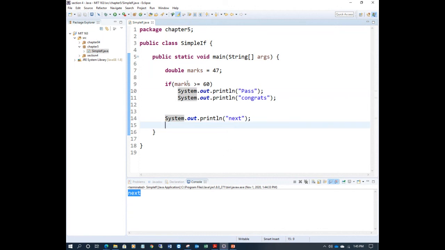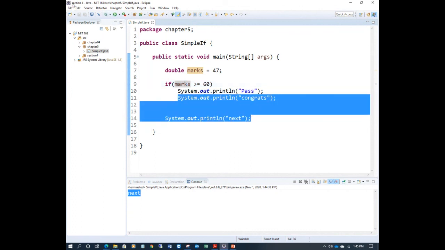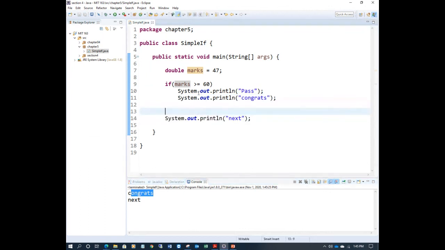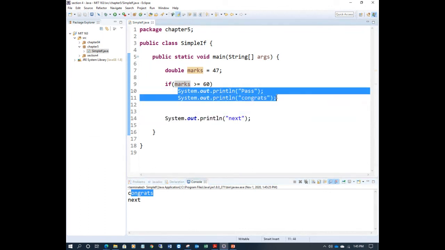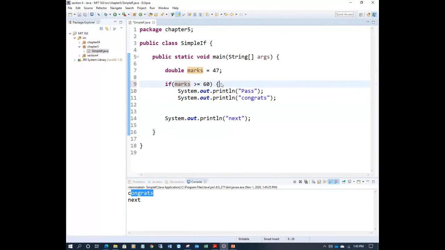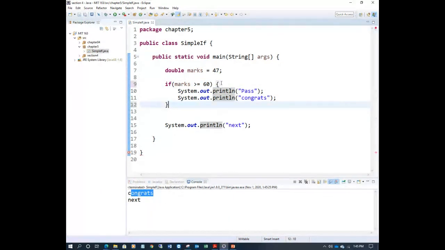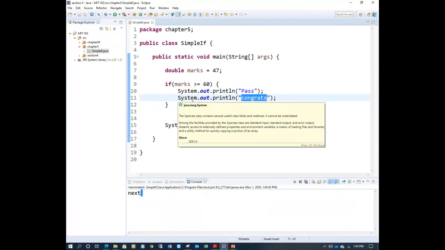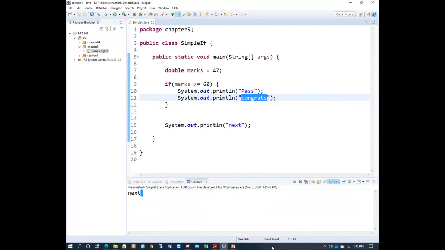Let's see here, because the condition fails, it will print only these two. Here, congrats, fail, but how can you say congrats? So this is a mistake. If you are considering these two as one block, then you must write them in the braces. These two should be in the block. Now you run the program. Condition fails, you should print only next, not the congrats, right? So this is a simple if program. Okay, hope you understand this one.